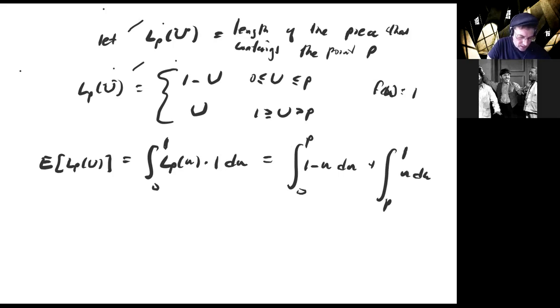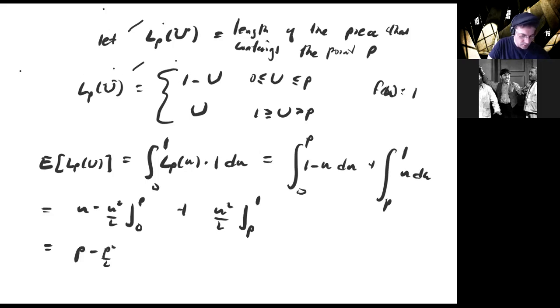So what do we get? Well, the integral of 1 minus u du is u minus u squared over 2, evaluated from 0 to p. And then the other integral is u squared over 2, evaluated from p to 1. If you evaluate at p, you get p minus p squared over 2, and evaluating at 0 does nothing in the first case. Then for the second expression, u squared over 2, we get 1/2 minus p squared over 2.